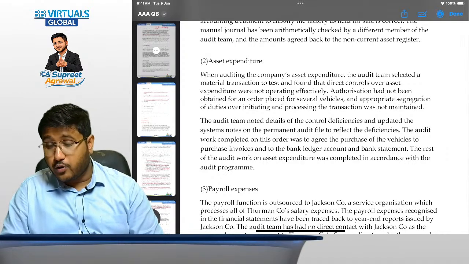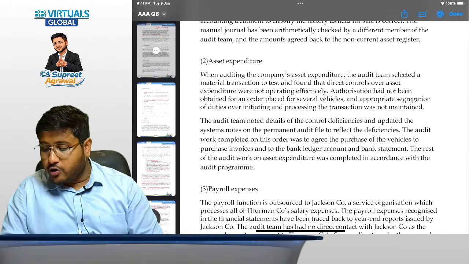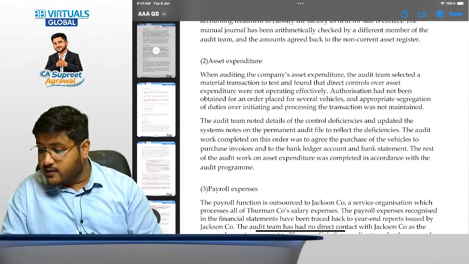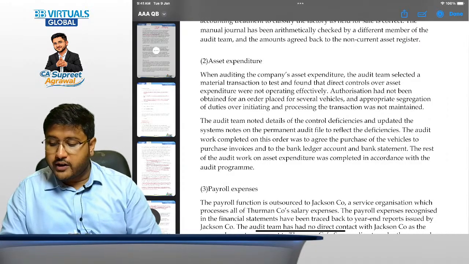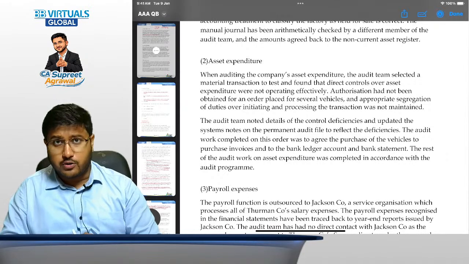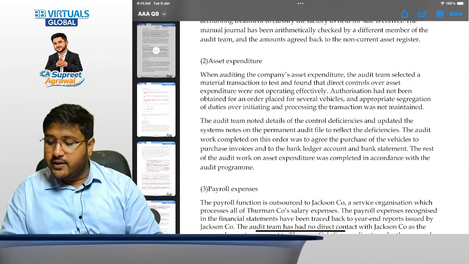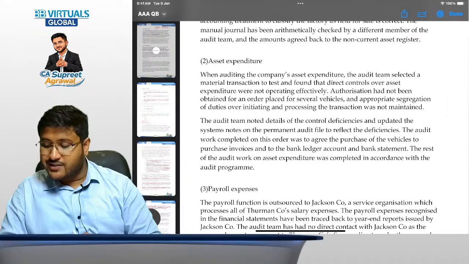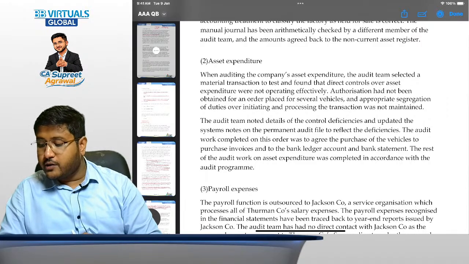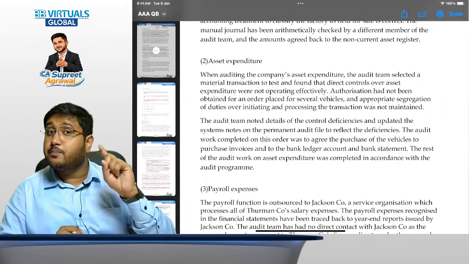So this is one important point. Authorization had not been obtained for an order placed for several vehicles, and appropriate segregation of duties over initiating and processing the transaction was not maintained. Okay. The audit team noted details of the control deficiencies and updated the system's notes on the permanent audit file to reflect the deficiencies. They have mentioned it in the permanent audit file.